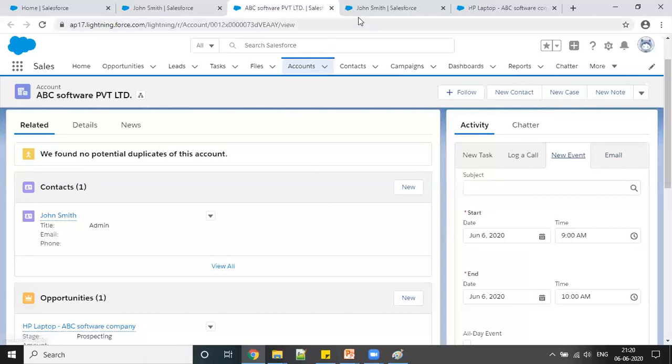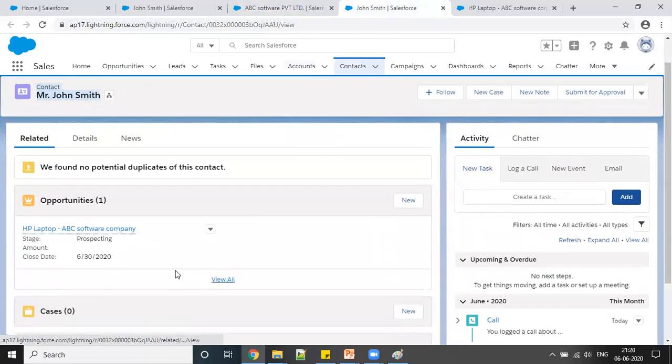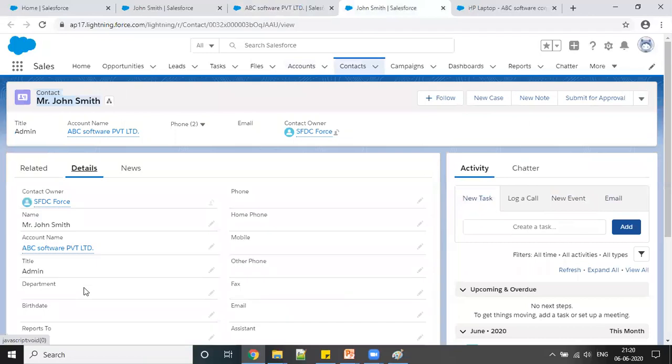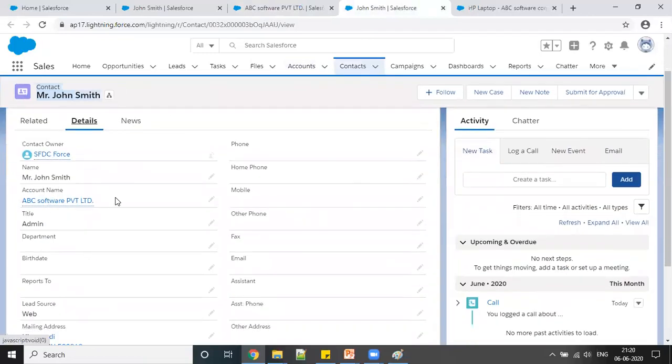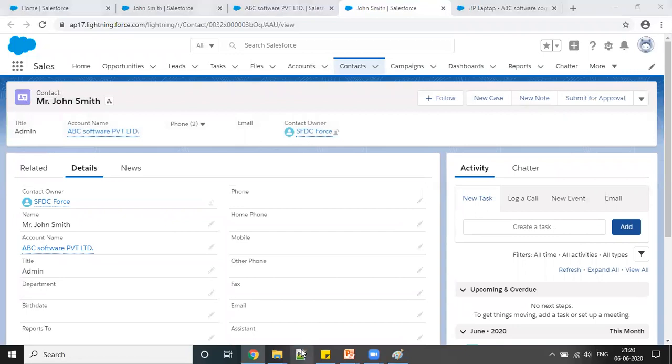Now let's go to the account, and you can see a new account got created when I converted a lead. On the related list you can see opportunity, and on the detail you can see the account name and the mailing address, which were also captured from there. Lead source I also gave on the lead, so that came here. Here a few things you have to take care of, which are also very important when you go for the certification or the interview.